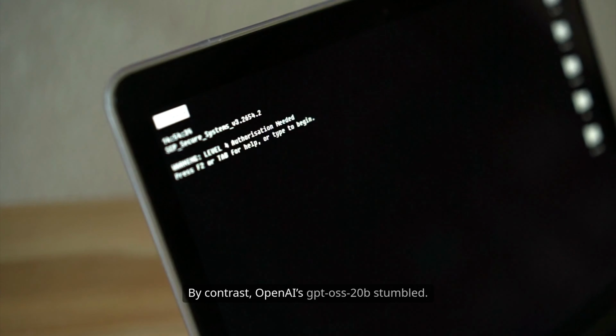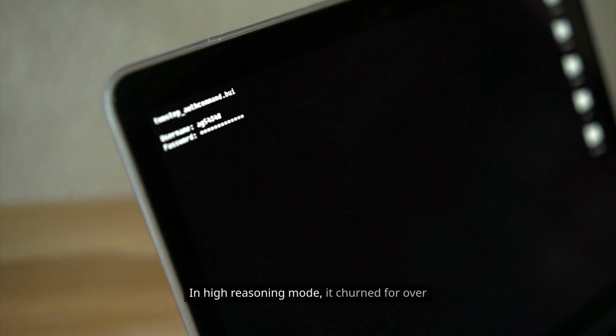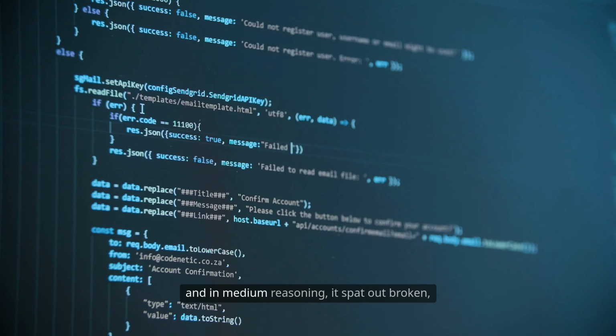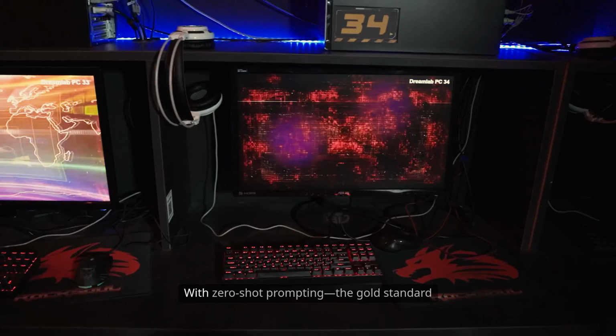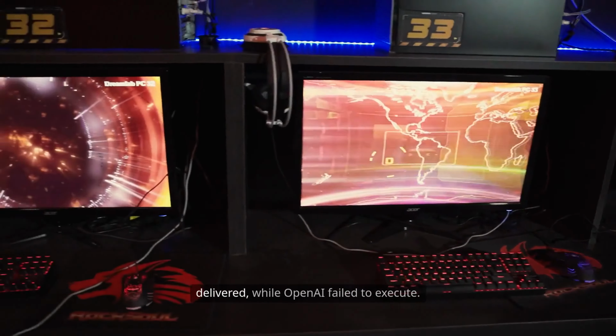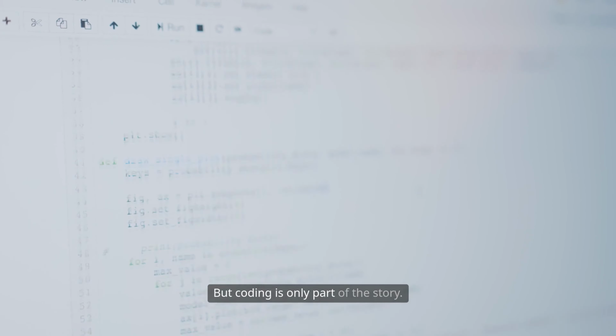By contrast, OpenAI's GPT-OSS-20b stumbled. In high reasoning mode, it churned for over 21 minutes before timing out with no result, and in medium reasoning, it spat out broken, unusable code in less than 11 seconds. With zero-shot prompting, the gold standard for open source evaluation, Deepseek delivered, while OpenAI failed to execute. But coding is only part of the story.